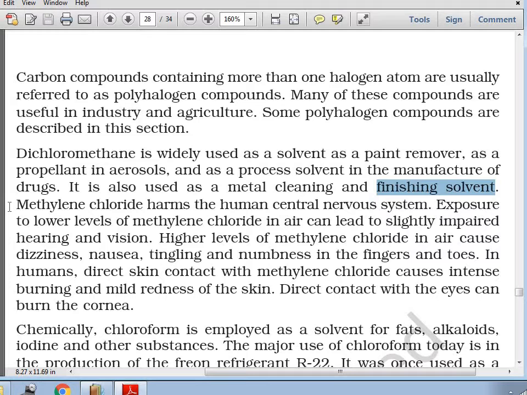Methylene chloride is harmful to the human central nerve system, and exposure to this methylene chloride in the air can lead to slightly impaired hearing and vision. High level of concentration can cause dizziness, nausea, tingling, and numbness in the fingers and toes.